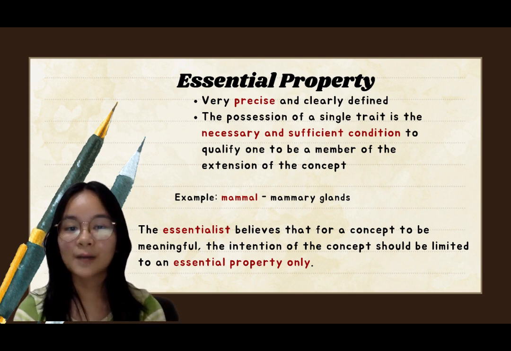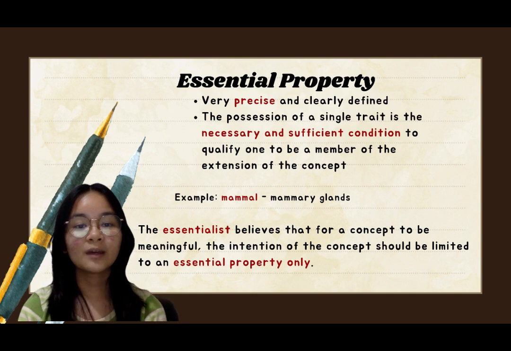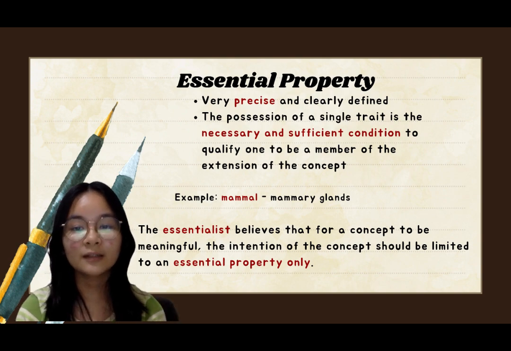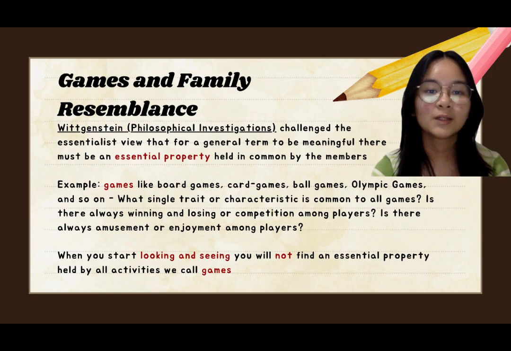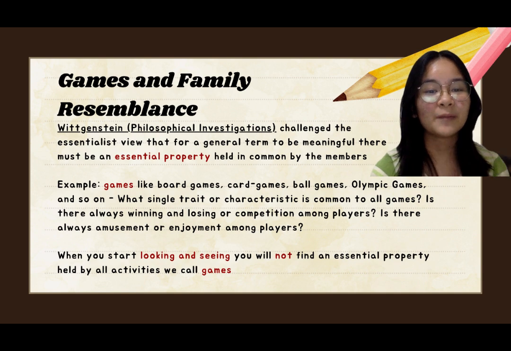An example is a mammal. The only trait they share is the mammary glands, since they share no other observable characteristics. The essentialist believes that for a concept to be meaningful, the intension of the concept should be limited to an essential property only. If there is no essential property, the concept cannot be meaningful. Wittgenstein, from his book The Philosophical Investigations, challenged the essentialist view that for a general term to be meaningful, there must be an essential property held in common by the members.